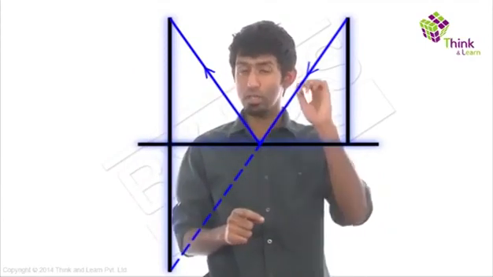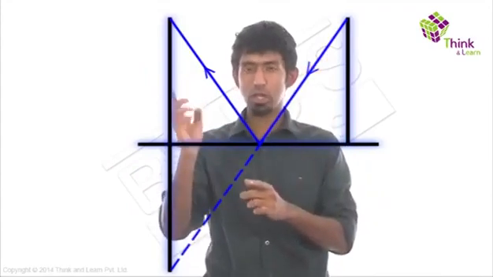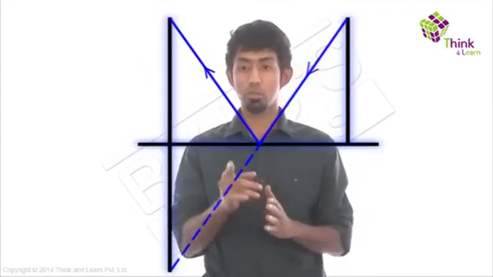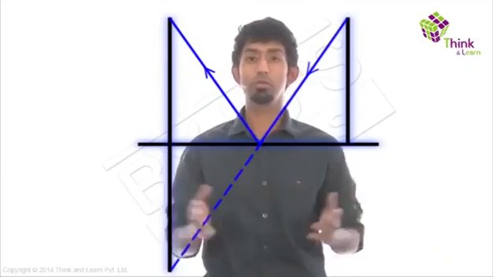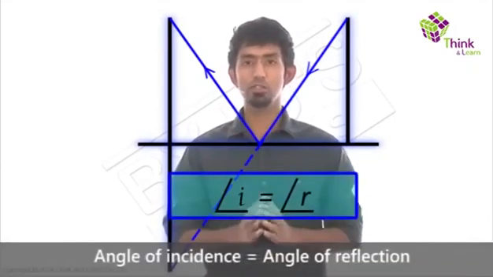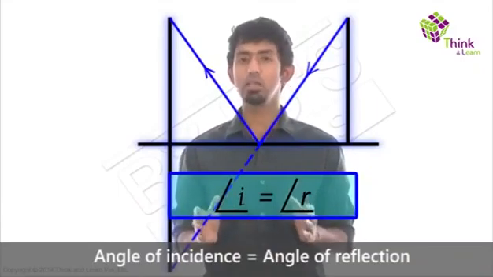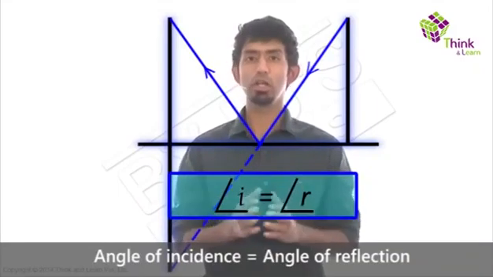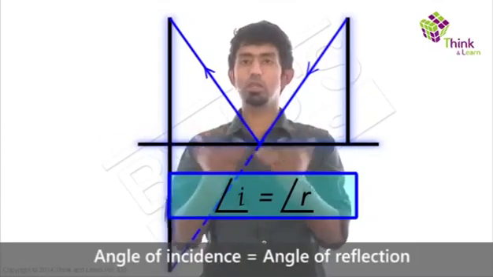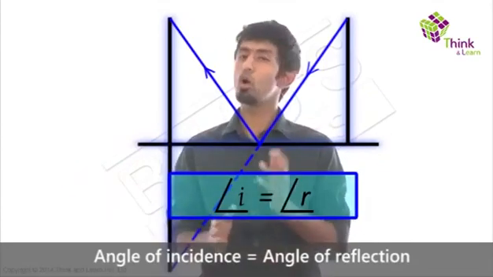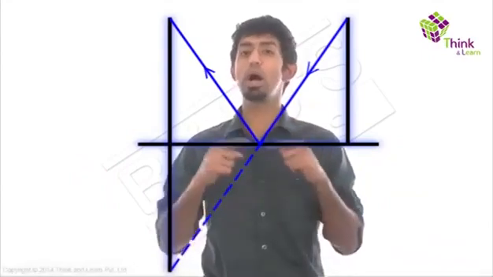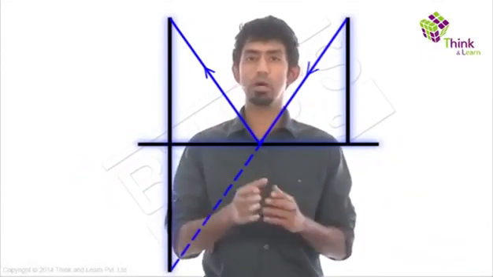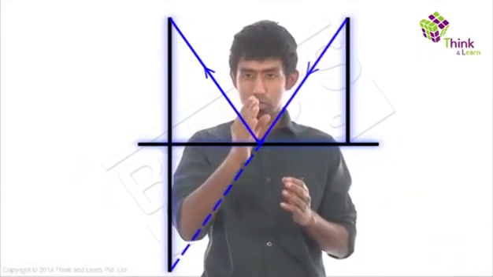So the question is, the ray that has to touch the mirror and still go there, which will be the quickest path? And what is it? We just proved it's the center point. And by proving that, what have we proved? The angle of incidence equals the angle of reflection. We have not told it as a law, but does light want the angle of incidence to be equal to the angle of reflection? Not really. All that light is trying to do is to take the quickest path. And it so happens that that quickest path is such that the angle of incidence is equal to the angle